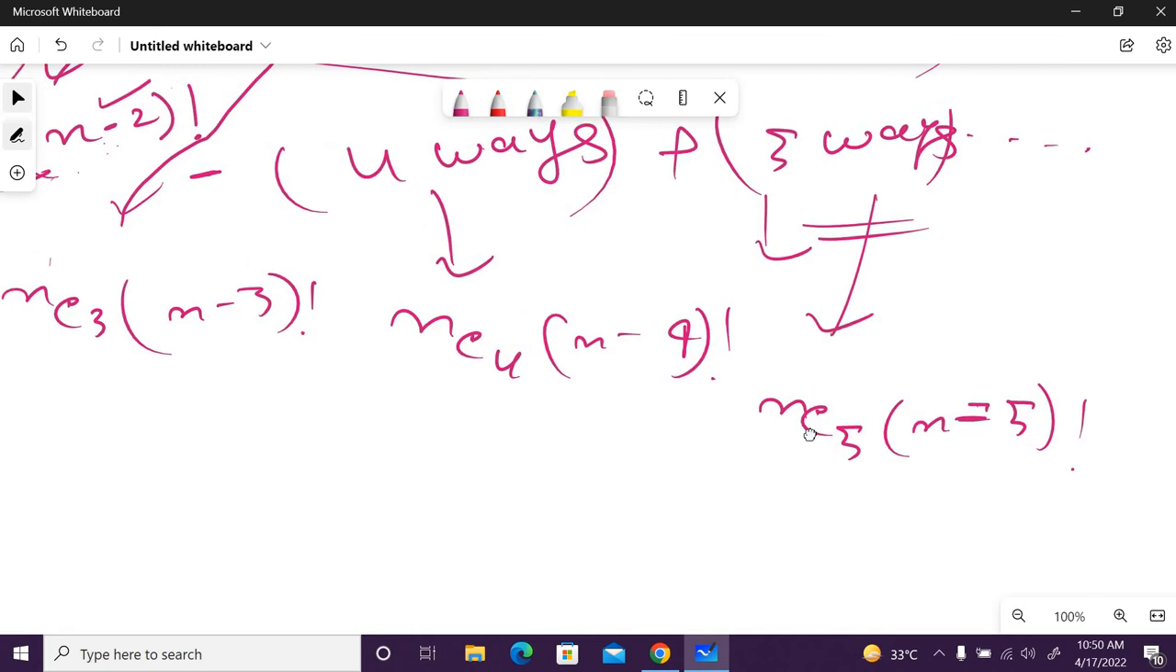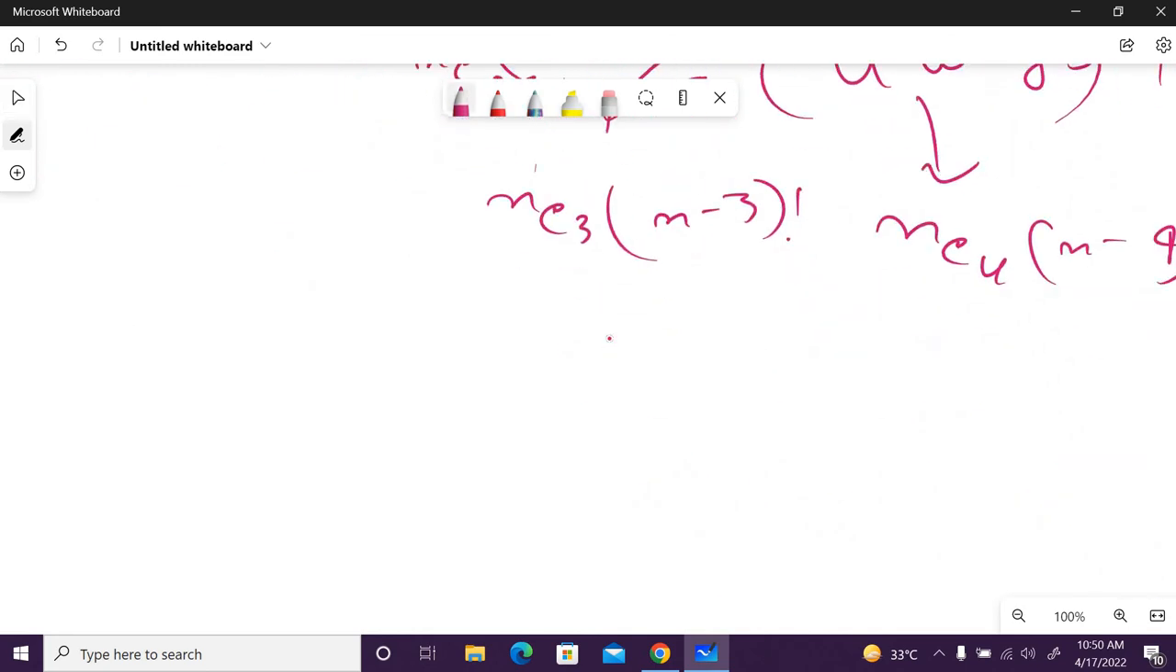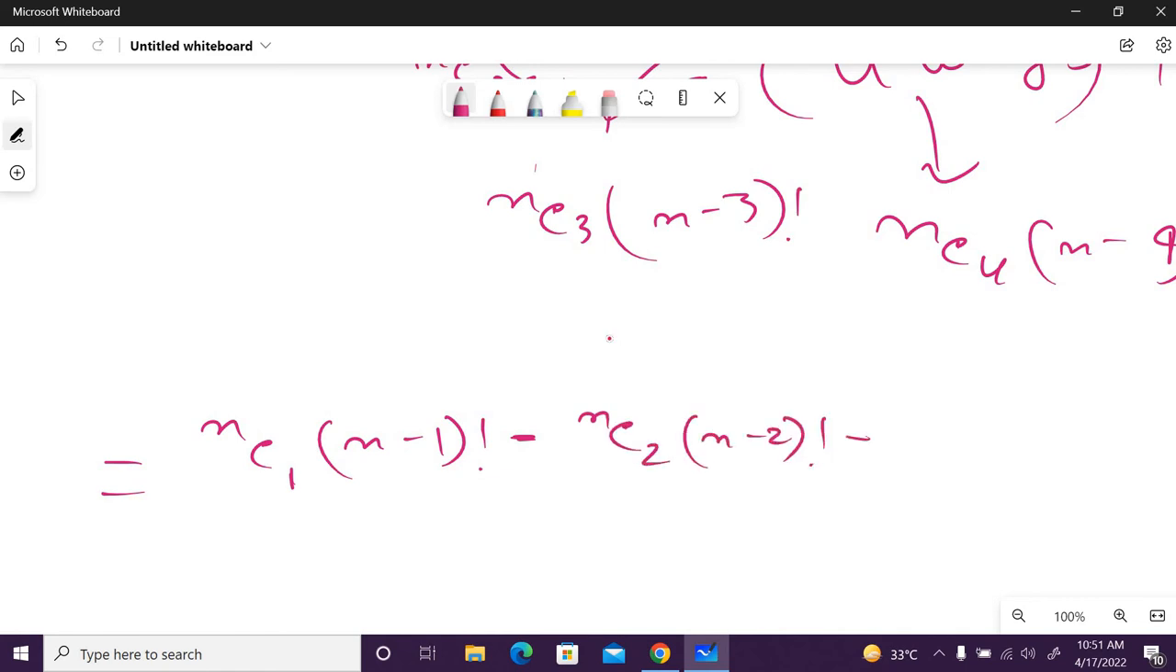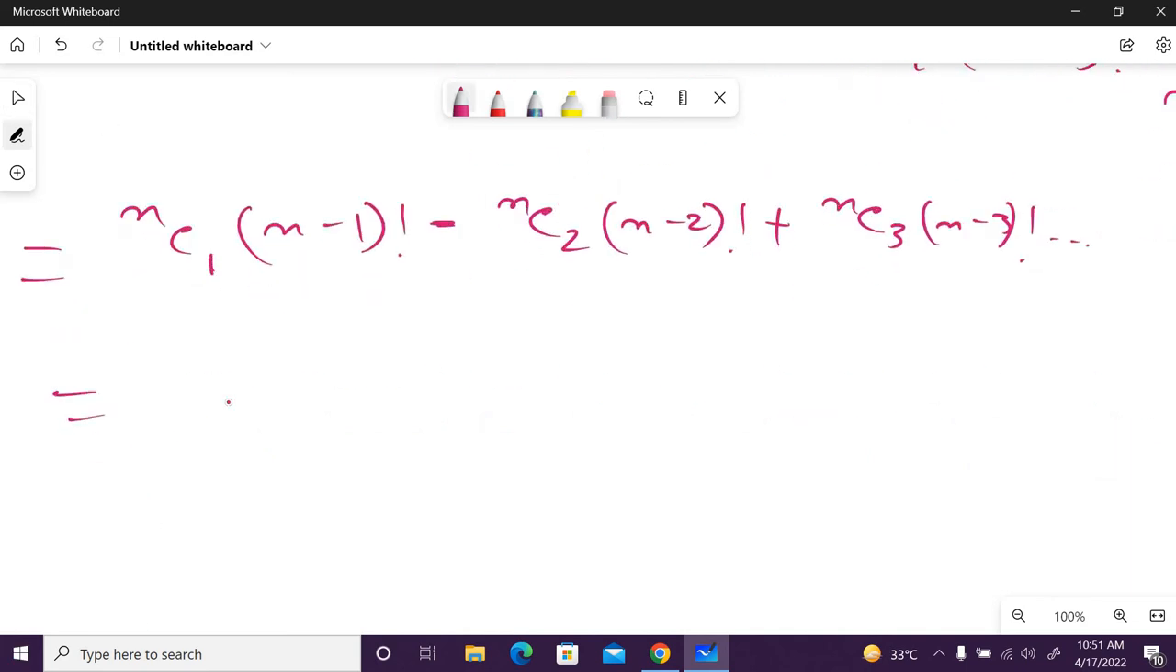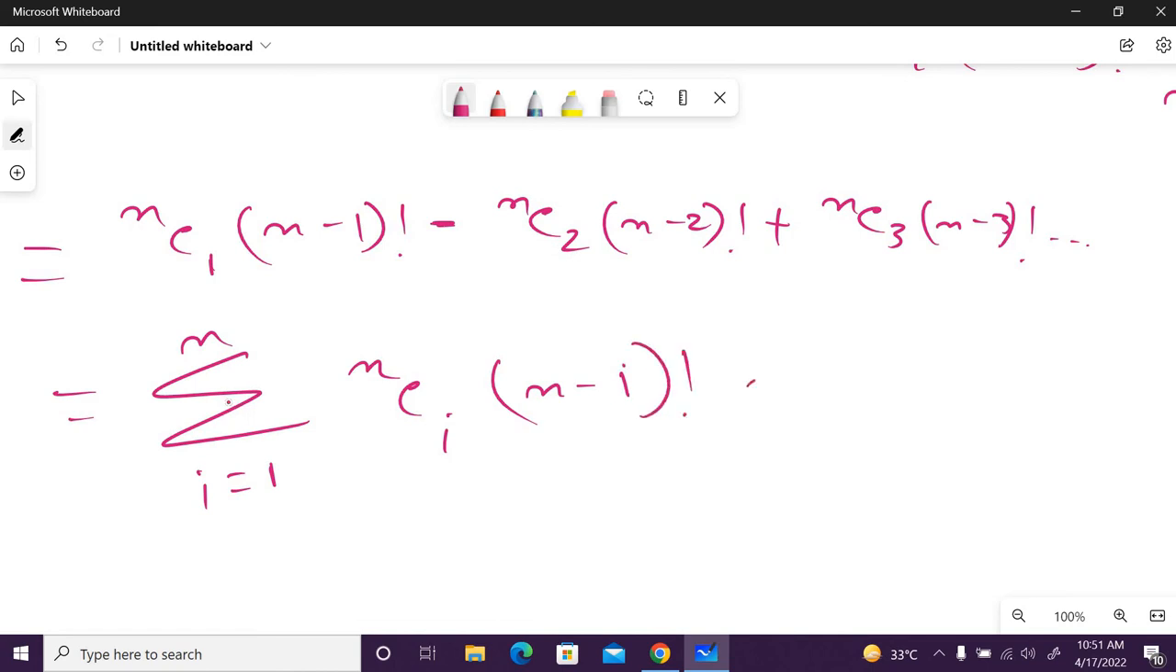So what is our total answer right now? If I understood this, then what is our total answer? First was nC1 times n minus 1 factorial, then minus, then n choose 2 times n minus 2 factorial, then plus nC3 times n minus 3 factorial. So in this way it is going on. If it is going on like that, what is our final answer? Can I make it like that? Sum for i equals 1 to n of n choose i, times n minus i factorial. Can I make it like that?